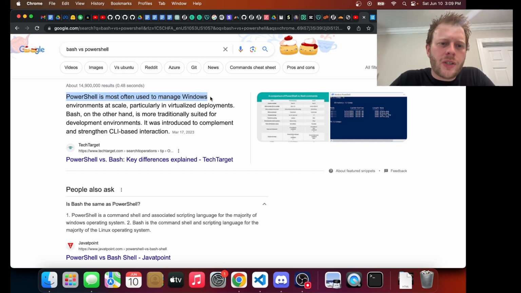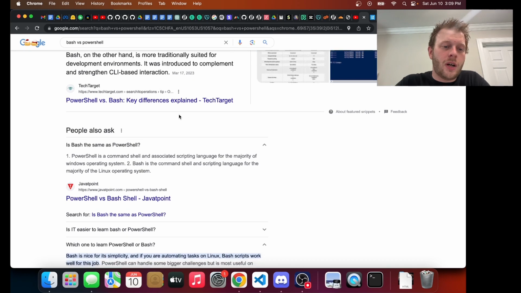So PowerShell is often used to manage Windows environments at scale. Bash, on the other hand, is more traditionally suited for development environments. I don't know about that. Bash is totally useful for production environments, and in fact, it's more commonly used in production environments. But it is true that PowerShell is often used for Windows environments.